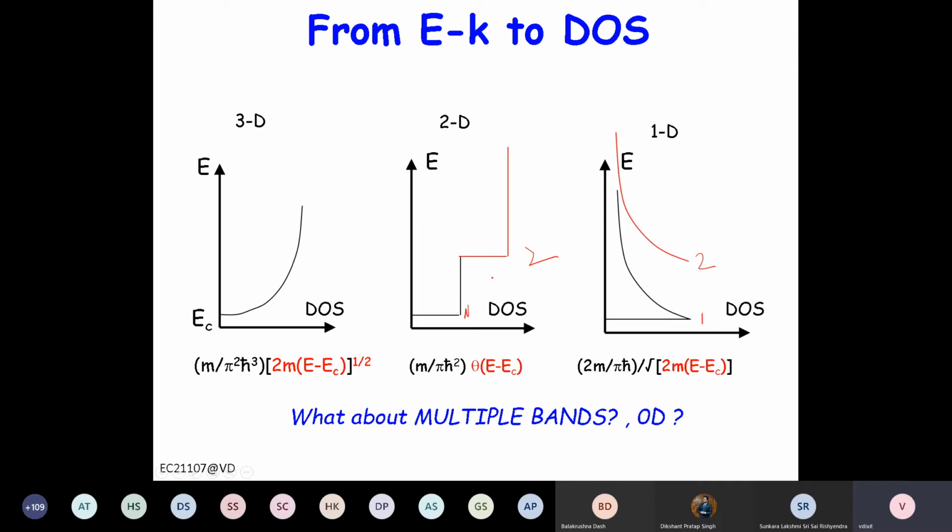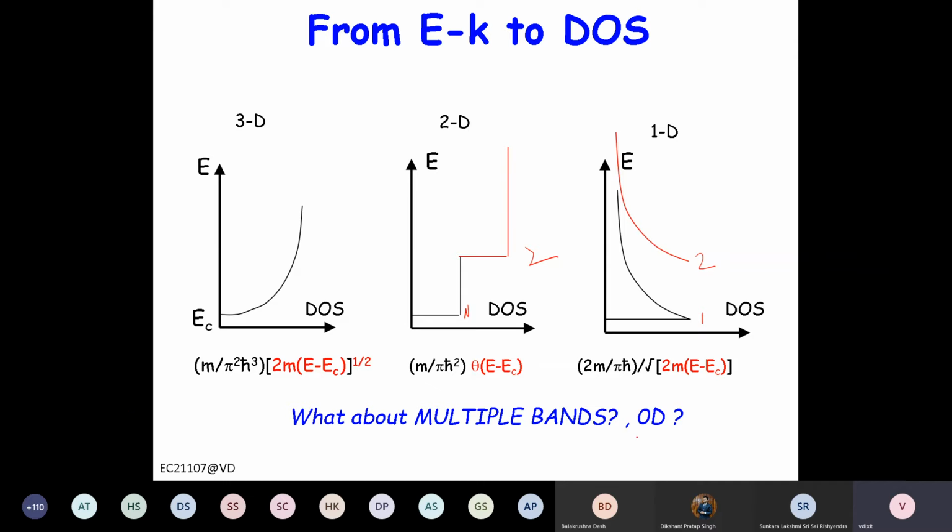So it goes like this. Now in case of 1D, it actually decreases, so the second one starts from almost the same point. In 2D, it's basically constant, so they basically add up, right?